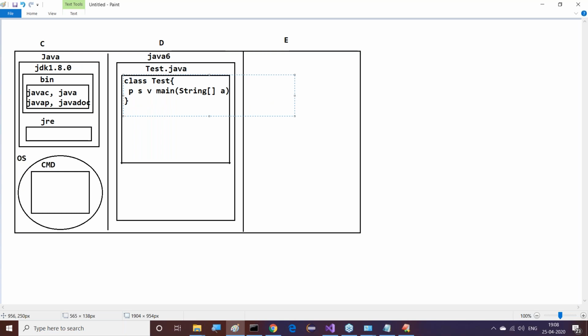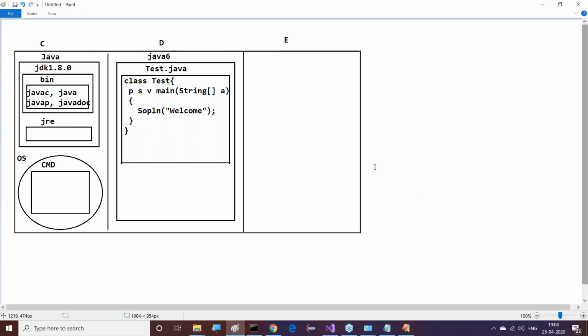Now inside this System.out.println, I just want to say Welcome. Guys, observe this clearly. This is my Java program, Tester.java, that I provided under the Java 6 folder. The Java 6 folder exists under D drive. Good.